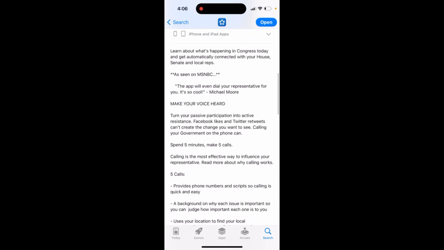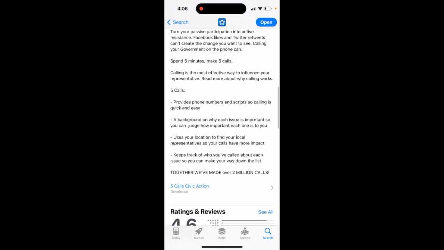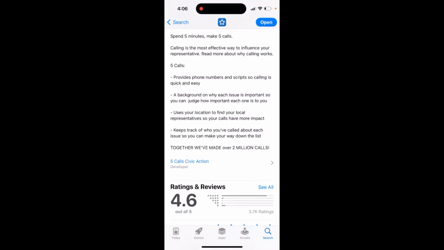Spend 5 minutes, make 5 calls. This app provides phone numbers and scripts, so calling is quick and easy, so you can easily call your representative. It gives background on why each issue is important, so you can judge how important it is. It uses your location to find your local representative, so your calls have more impact. It keeps track of who you've called about each issue, so you can make your way down the list.